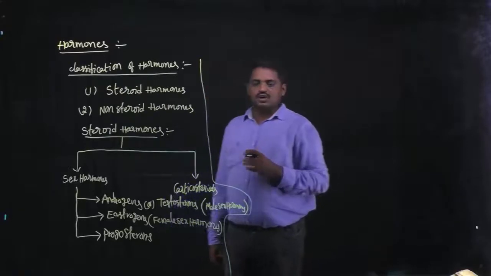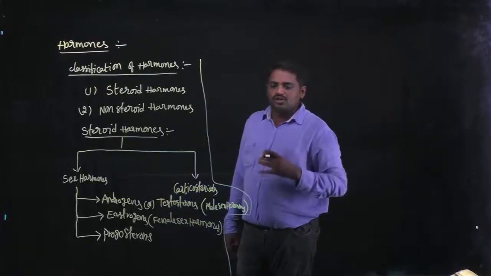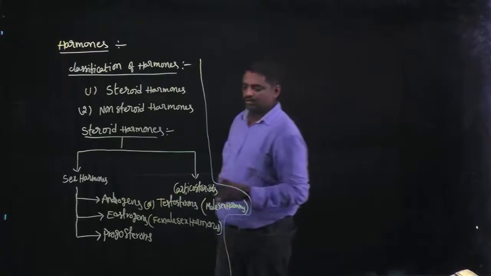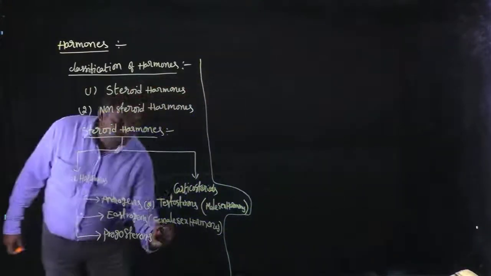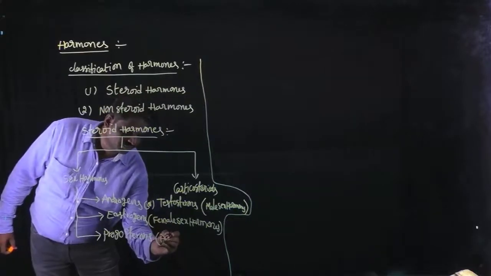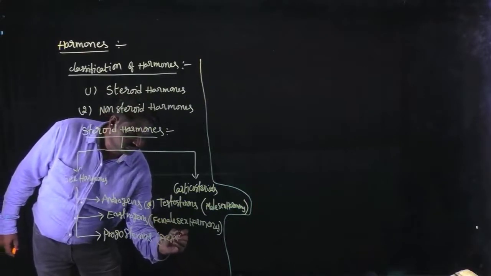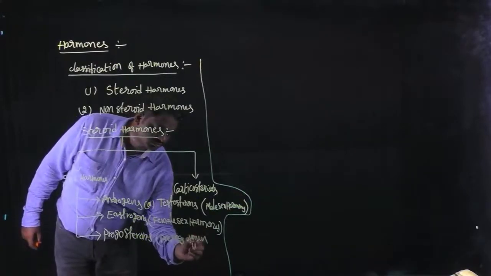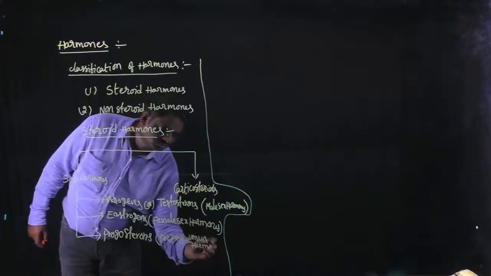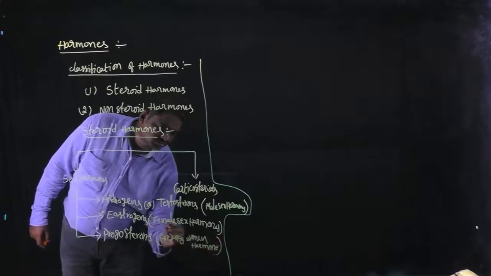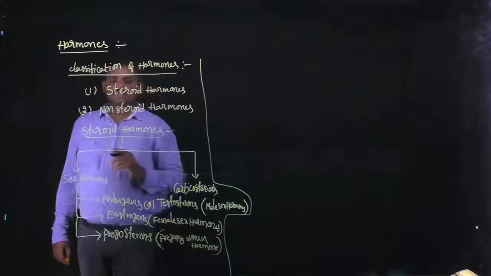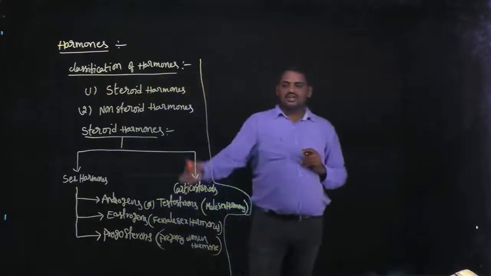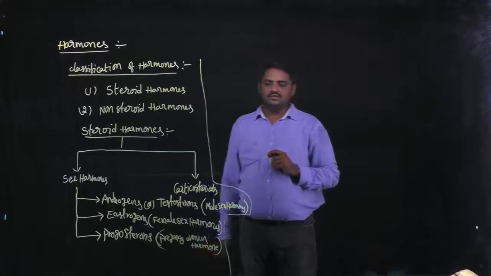And finally, progesterone is the pregnancy women's hormone. So these are the sex hormones.